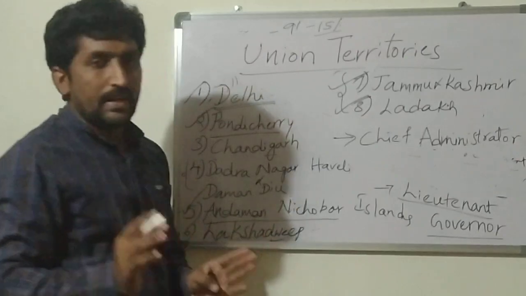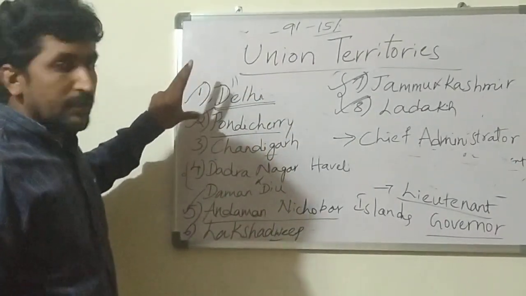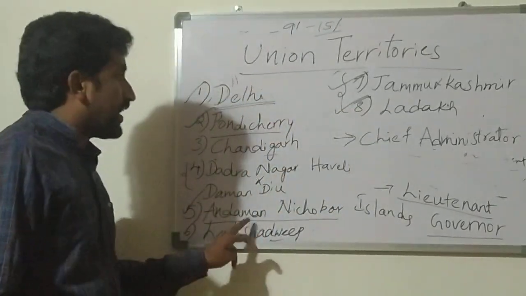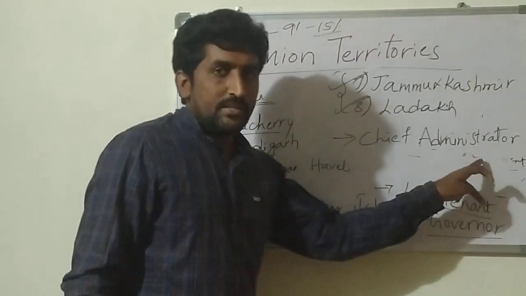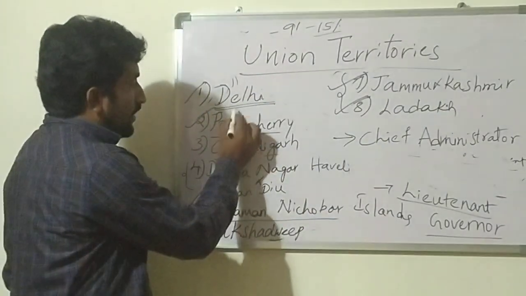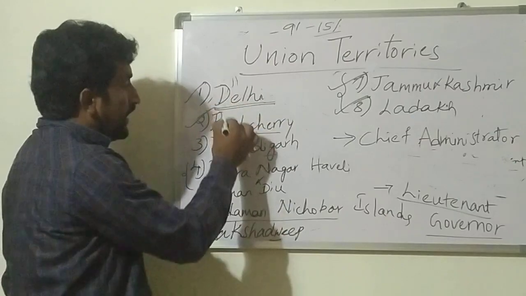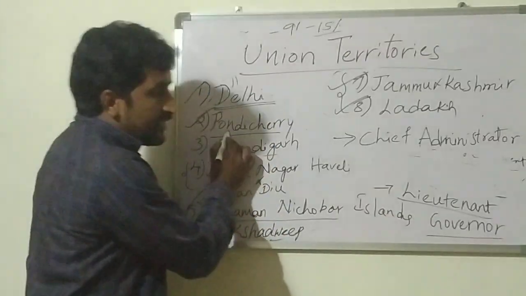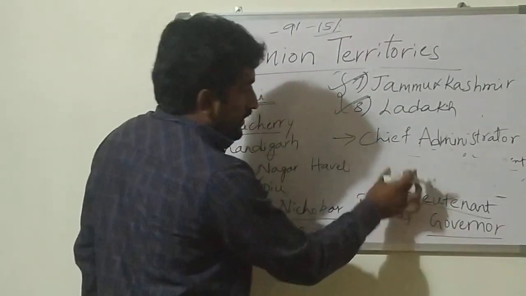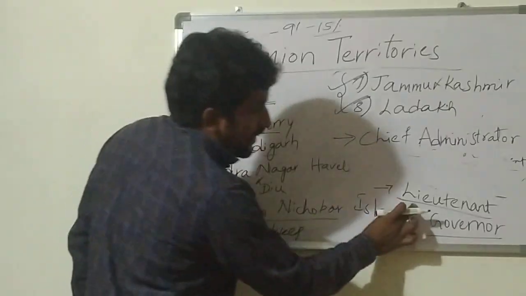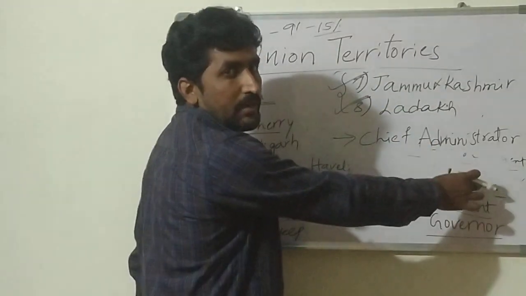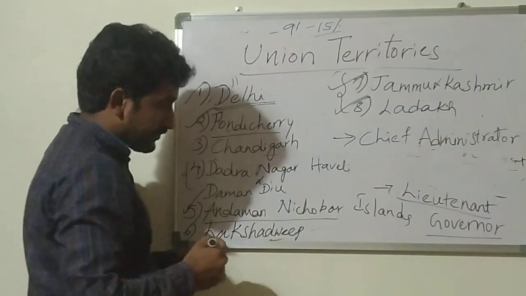I hope you are clear as of now. Certain union territories are administered by the Lieutenant Governor, and certain union territories are administered by Chief Administrators. This is one peculiar condition. And another one you may remember: Delhi and Pondicherry Chief Ministers are appointed by the President, not by the Governor, because these union territories are administered by the Lieutenant Governor, who is the representative of the central government. So this is the thing.